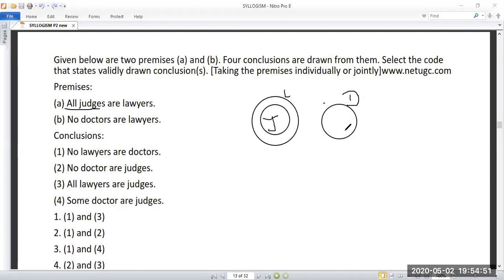So is there any other possibility to draw this Venn diagram? Check. Is there any other possibility?